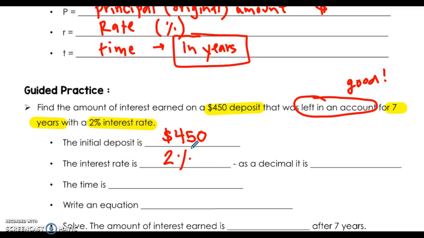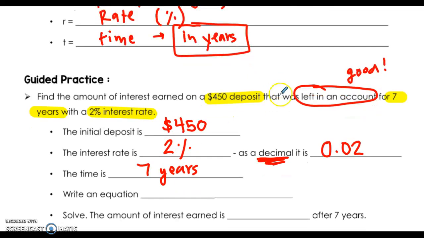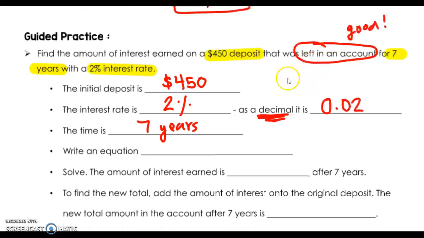And like our percent applications unit, before we can do anything, before we can multiply with that percentage, we need to turn it into a decimal. Don't be fooled. 2% as a decimal is 0.02. Add that extra 0 in there. And then the time that we're looking at, we left it in our account for 7 years. So we didn't do anything. $450 went in, and we just let it sit for 7 years, growing at a 2% interest rate.